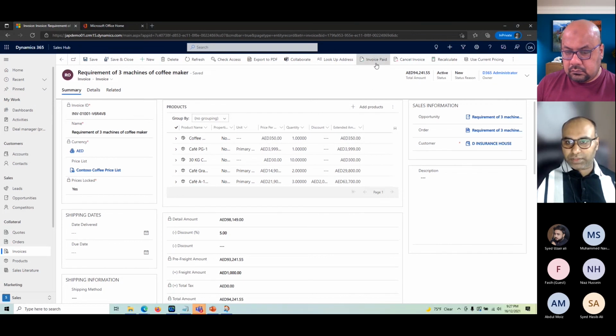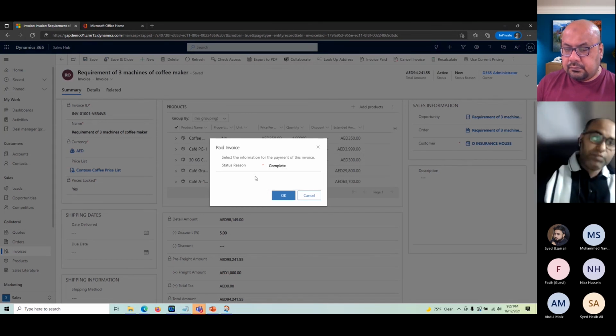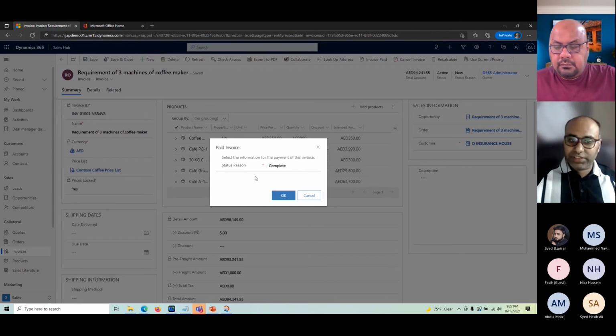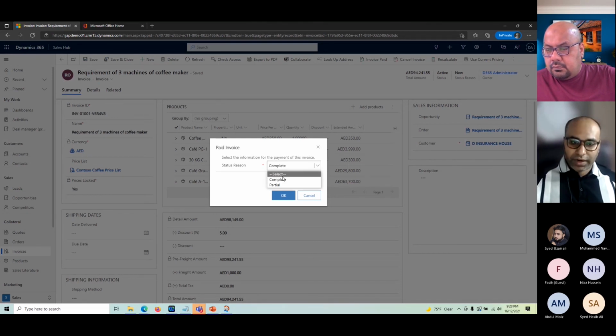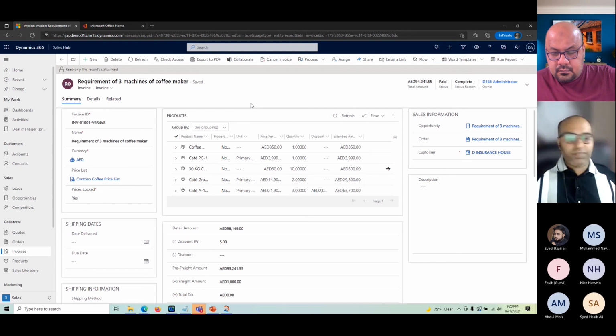So once I click on invoice paid, you can see I can select if it is partially paid. Again, this is a process which happens inside the ERP systems, so we just get the statuses from there. So it can be synchronized. If it is not synchronized, anyone from our sales team can go ahead and change the status here accordingly based on the actual status. So I complete it. This becomes read only, and this fulfills our complete sales cycle, starting from the lead to opportunity, then quotations, then sale orders, and invoice.